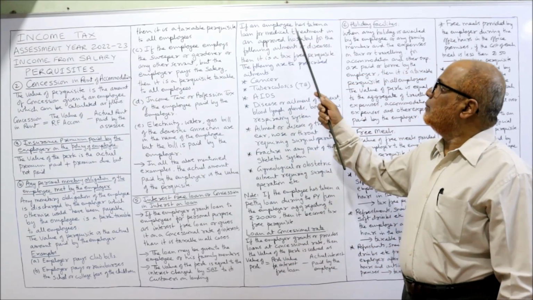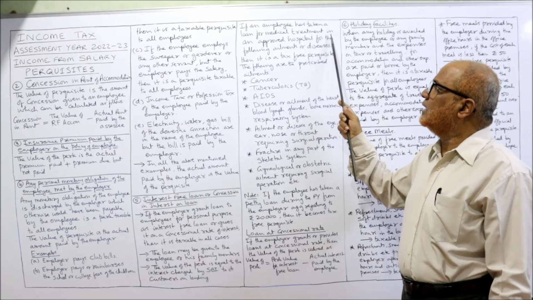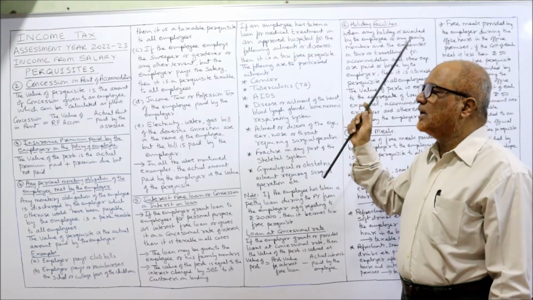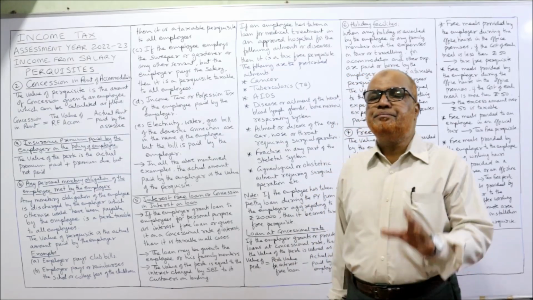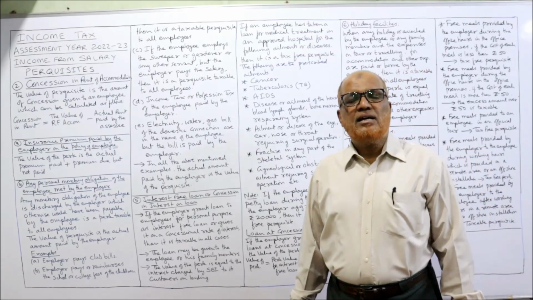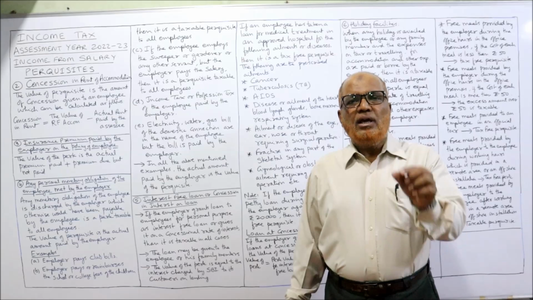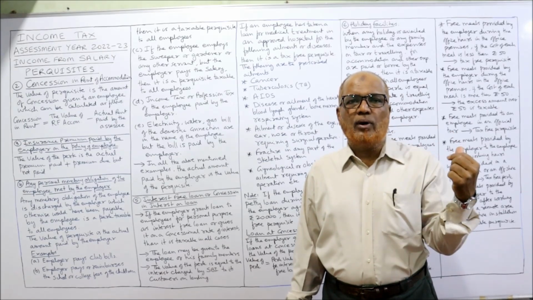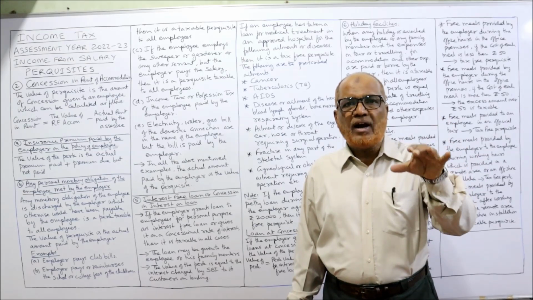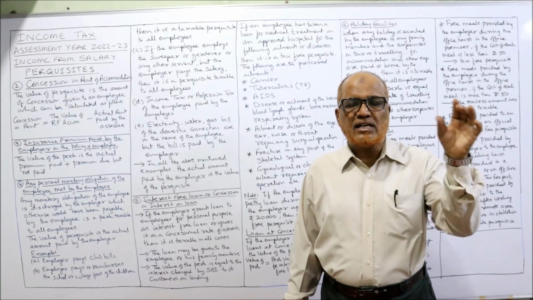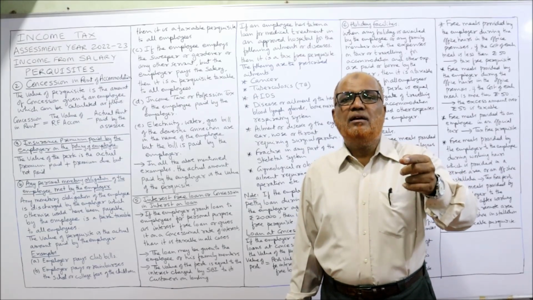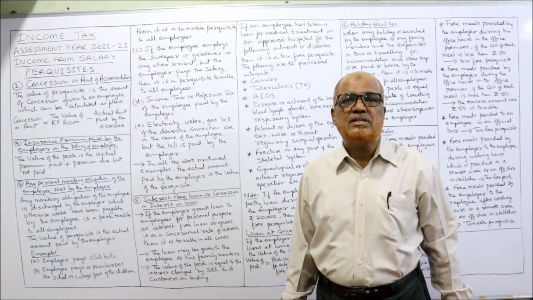Next one is, if an employee has taken a loan for medical treatment in an approved hospital for the following ailments or diseases, then it is a tax-free perquisite. The Income Tax Act has given some provision. If an employee has taken a loan from the employer for a specified disease, the diseases have been specified by the Income Tax Act, and the treatment is done in a recognized hospital.